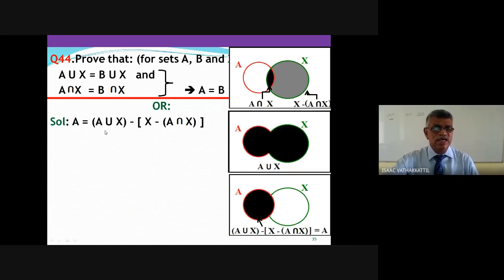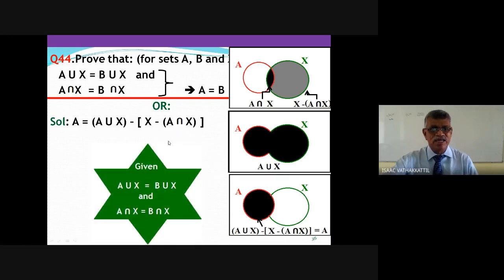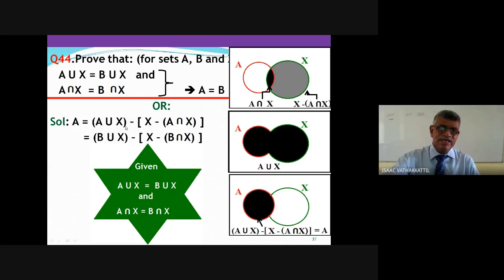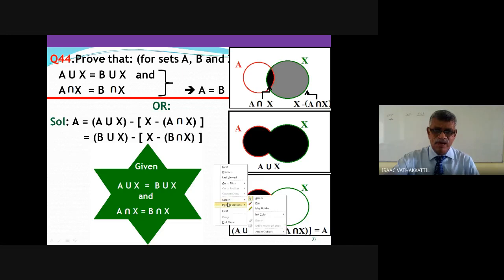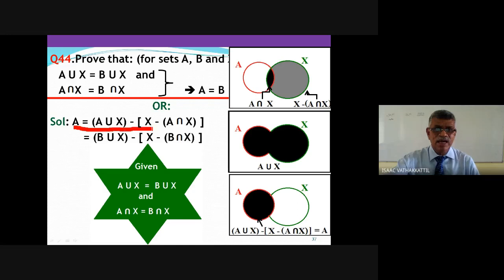But what is given is A union X is B union X, and A intersection X is B intersection X. Substitute A union X as B union X, and A intersection X as B intersection X. Remember, A union X minus A intersection X is A. What is B union X minus B intersection X?